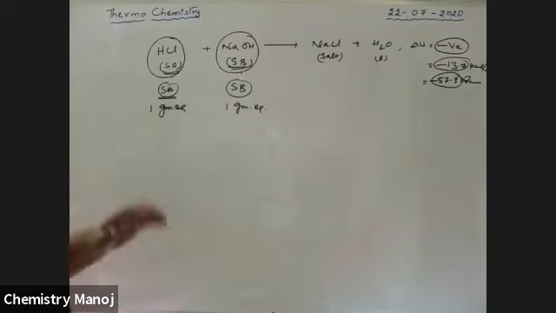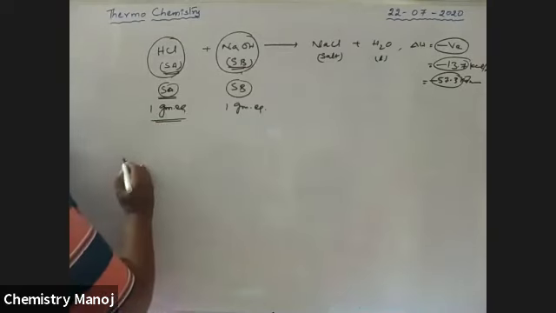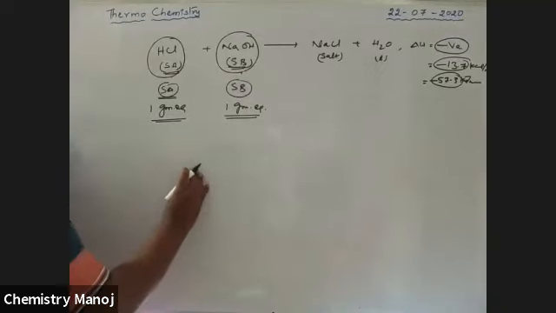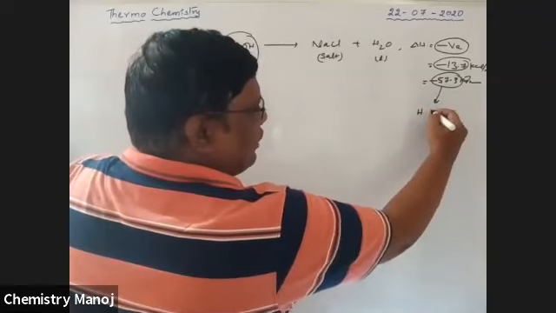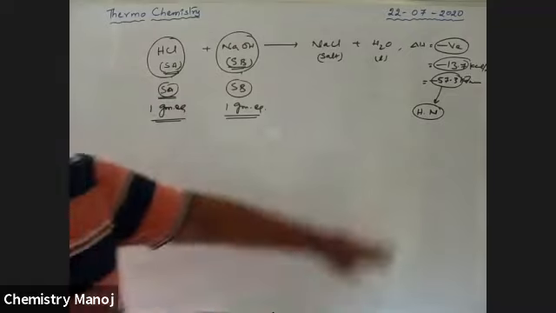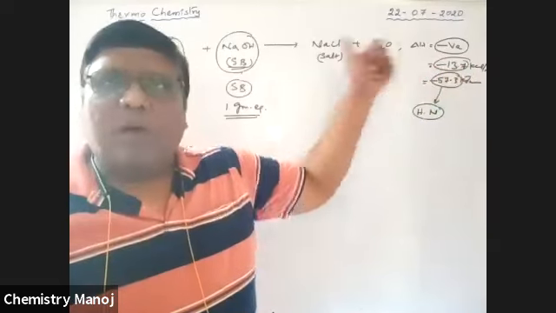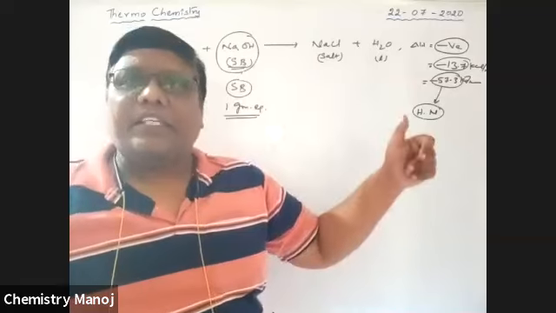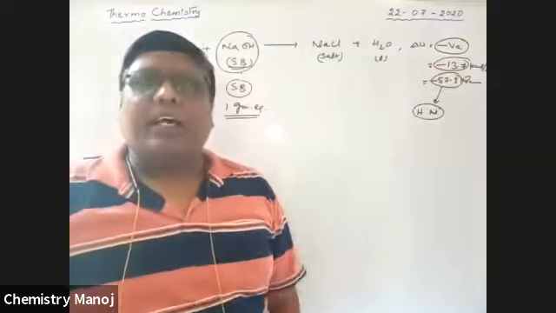I will give the statement in another way. See here, 1 gram equivalent of acid reacts with 1 gram equivalent of base. Some heat energy may be released. That released energy is called heat of neutralization. So heat of neutralization is the amount of heat energy released when 1 gram equivalent of strong acid reacts with 1 gram equivalent of strong base.